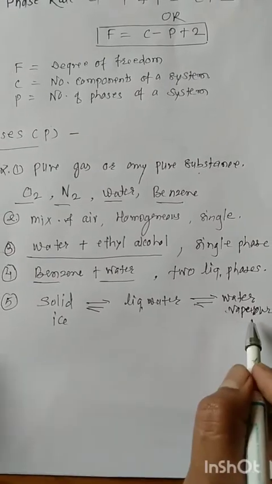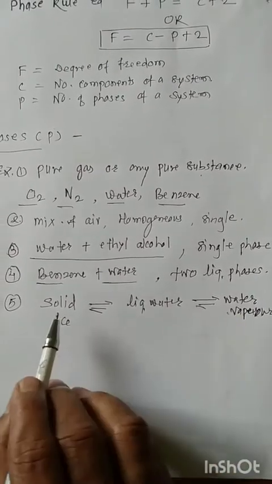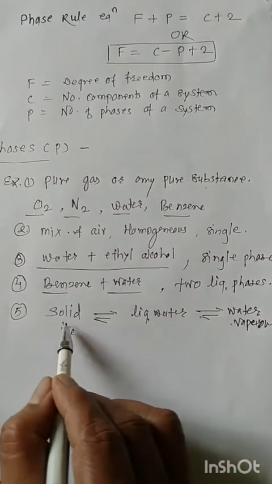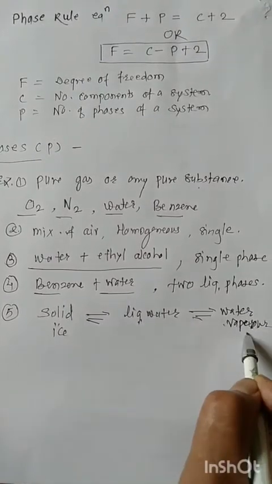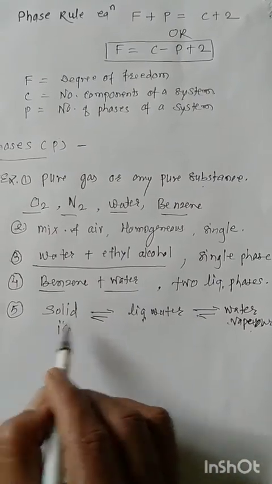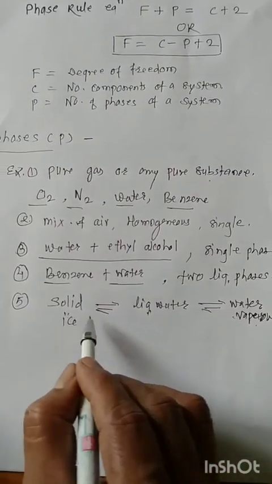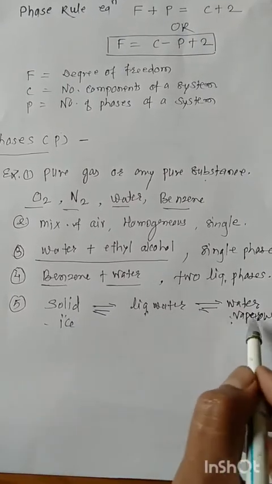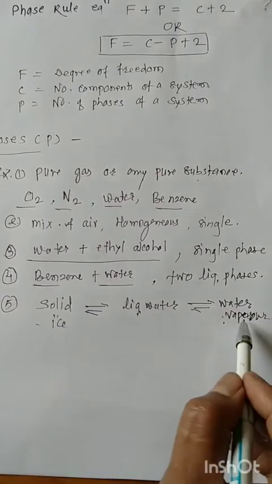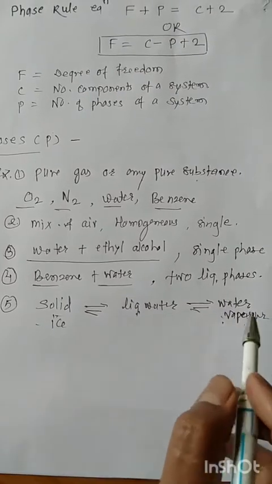Here in this case there are three phases: solid phase, liquid phase and water vapor. There are three phases, but it is only a single substance, water, that gives three phases. Hence the water system is a heterogeneous mixture.